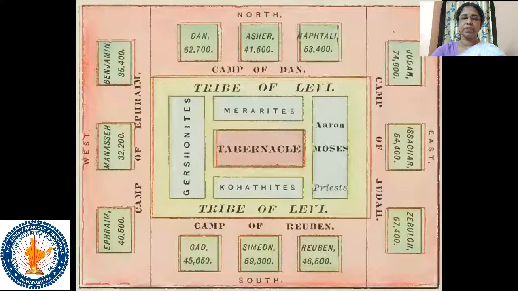Around the Levites, the 12 tribes of Israel put up their tents. We can see three tribes on each side. And from the picture itself, it is very clear the tabernacle is in the center.